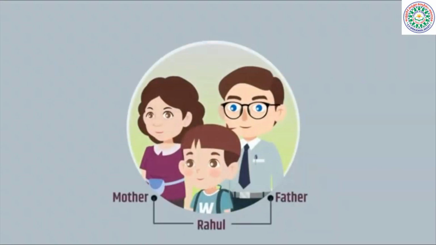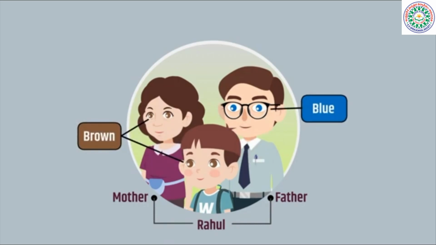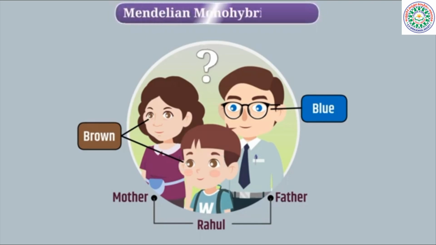Consider Rahul's family. Rahul and Rahul's mother have brown eyes, while his father has blue eyes. Can you tell me why Rahul's eye color is not blue? We get the answer to this question with the help of Mendelian monohybrid cross. Let's understand it.